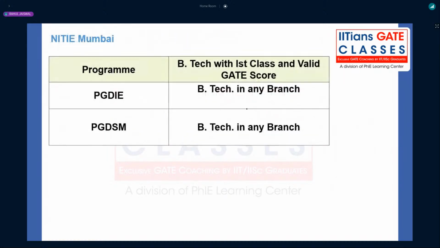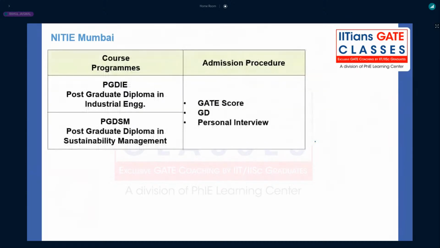Right. And now it is a very, very important thing about NITIE Mumbai. Here, one of the important discussions will happen for the next at least 5 to 6 minutes. We have two programs only, PGDIE and PGDSM, right? All the branches, mechanical, civil, electrical, all the branches are eligible, right? Here you have the postgraduate diploma in industrial engineering and the postgraduate diploma in sustainability management, right?